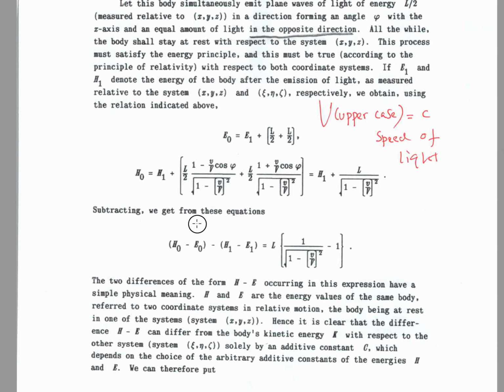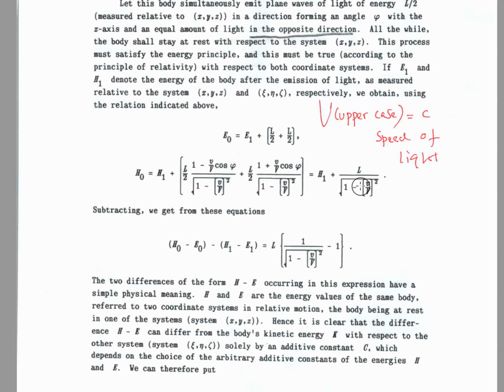Now we can subtract one from the other. H0 minus E0 equals H1 minus E1. He brought the H1 minus E1 term to this side, and you get this term up here. H0 minus E0, H1 minus E1, and this one, and L by 2 plus L by 2 is L, and minus L is here.